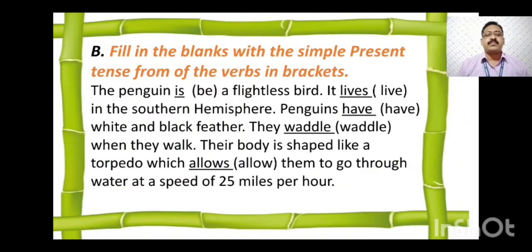Now bit number B: fill in the blanks with the simple present tense form of the verb in bracket. The penguin dash a flightless bird. Is is given in the bracket. So in present tense we use is. If it is a singular noun, we use is. The penguin is a flightless bird. It dash (live) in the southern hemisphere. It is also a singular subject, so lives. It lives in the southern hemisphere.